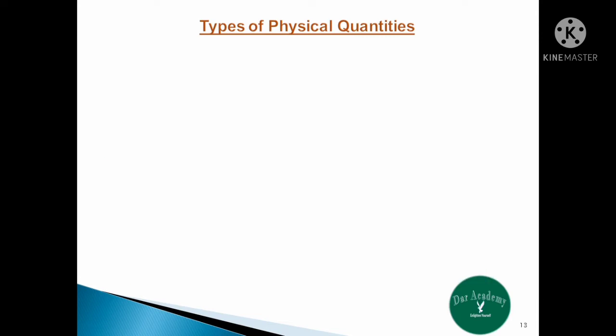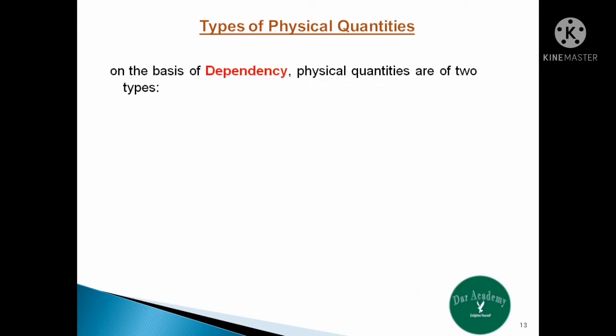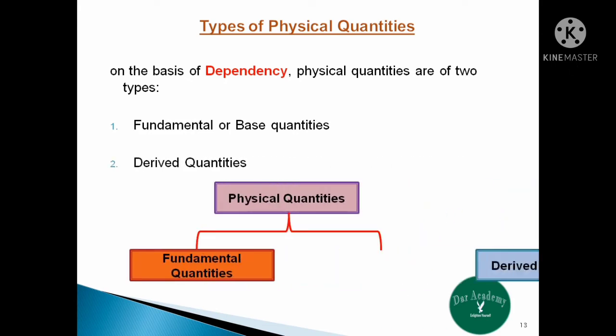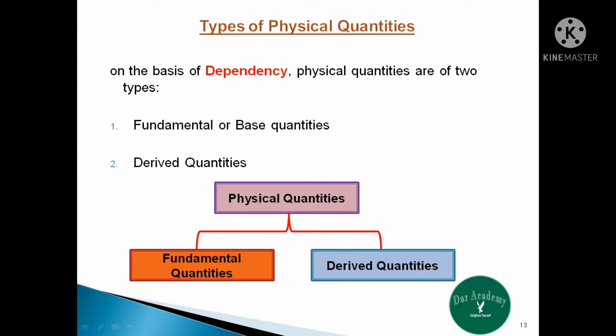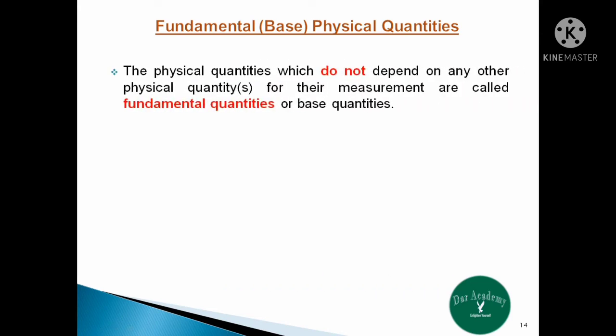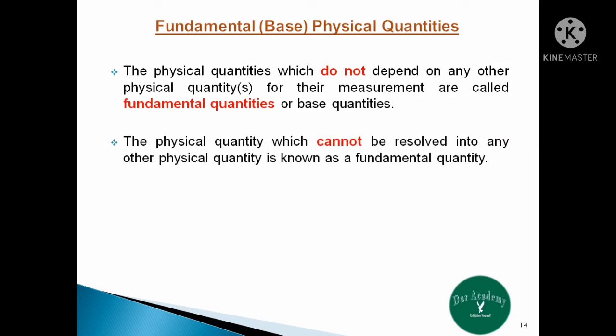The second classification of physical quantities is based on their dependency. So, on the basis of dependency, physical quantities are of 2 types: fundamental or base quantities and derived quantities. So let us check out what are fundamental quantities. The physical quantities which do not depend on any other physical quantity for their measurement are called fundamental quantities or base quantities. Or we can say that the physical quantities which cannot be resolved into other physical quantity are known as fundamental quantities.